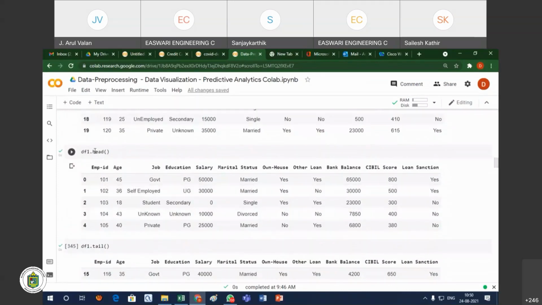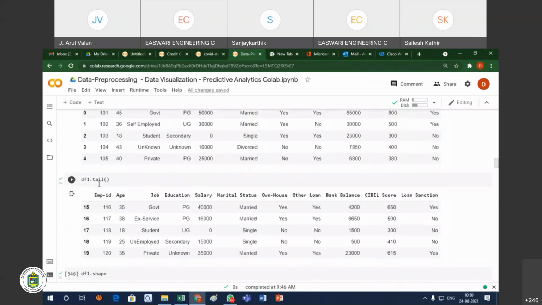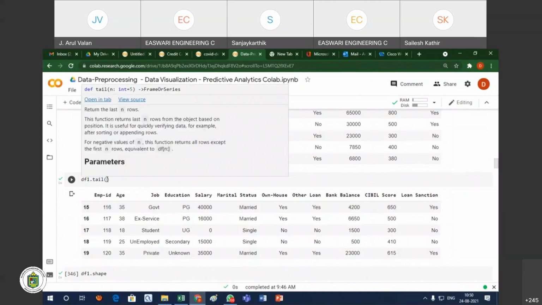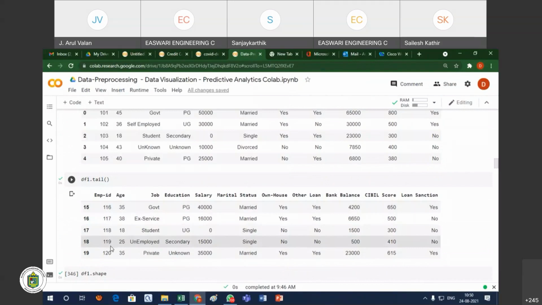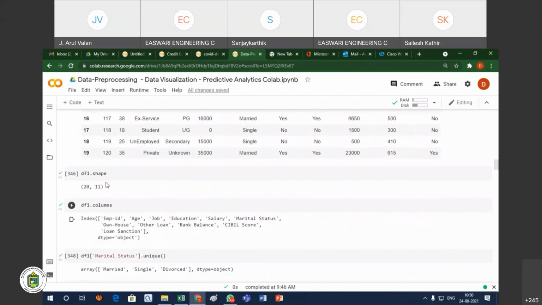And the head will display the first 5 records. The tail command is for when you have a large number of records: I want to see the first 5 records, or I want to see the last 5 records. By default it is 5. If you want to display 10 records, then give 10 within the brackets of df.tail, or if you give 5 it will display another 5 records. Ten records, or 7 records, or 1 record, so you can see what columns and things are there.